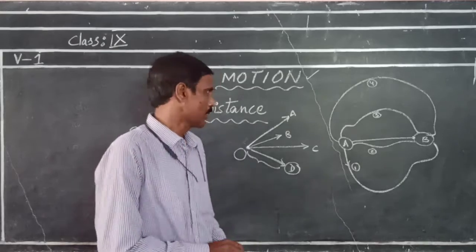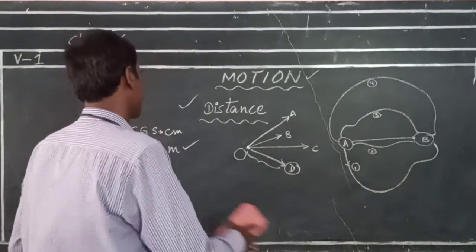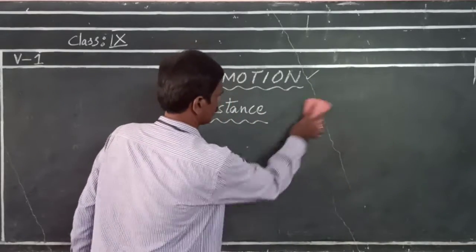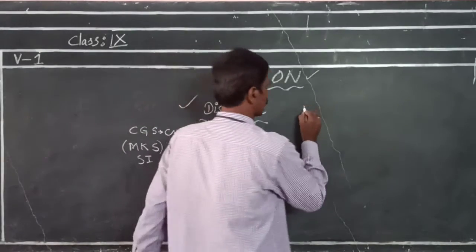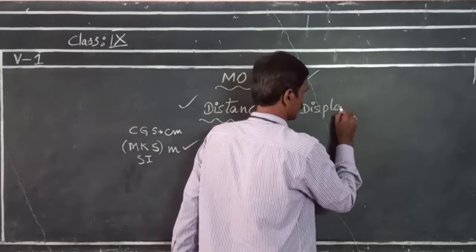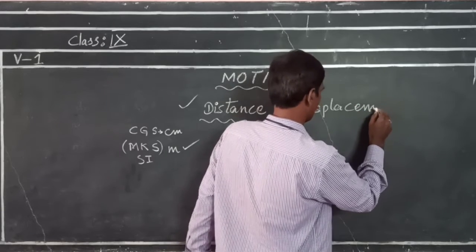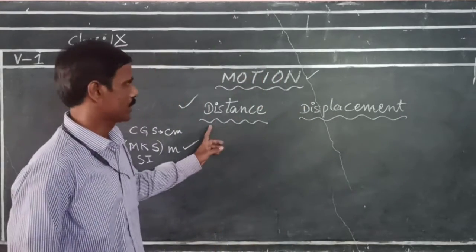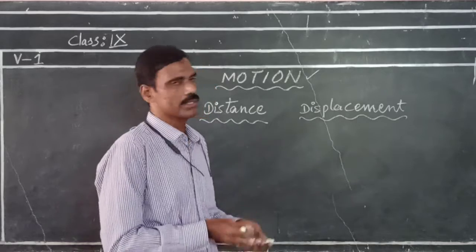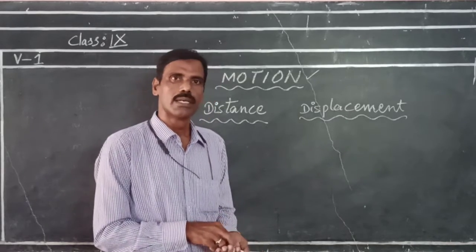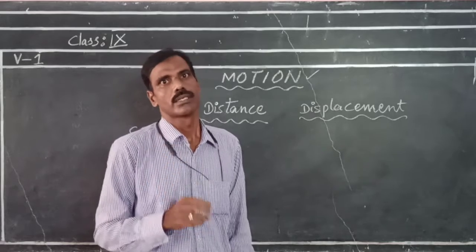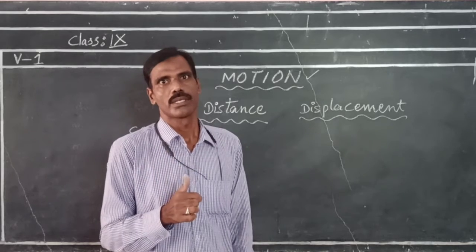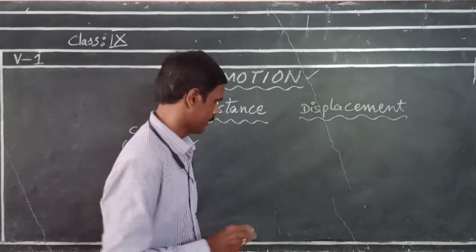Next, we have to discuss another term, that is displacement. What is displacement? Displacement is the shortest distance covered between 2 points.